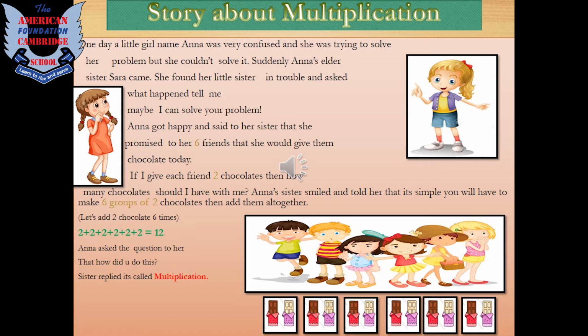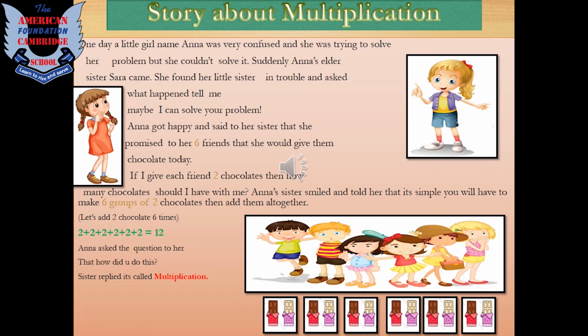So kids, before I start explaining the term multiplication and why we use it, I am going to tell you a small story which will make this concept easy for you to understand. So let's start it. Children, this story is about a girl, Anna, and her sister. One day, Anna was so confused. She was trying to solve a problem, but she was unable to do that. So her sister Sarah came and saw her a little worried. On asking her, she got to know that Anna is having some difficulty in distributing chocolates among her 6 friends. Fine. She also added that she wanted to give 2 to each of them.